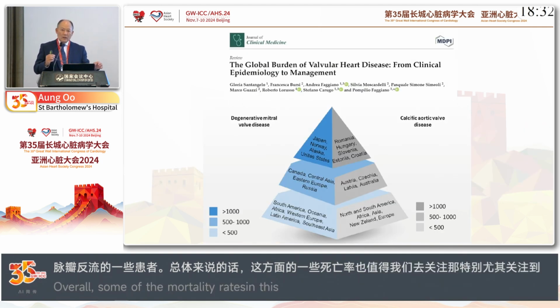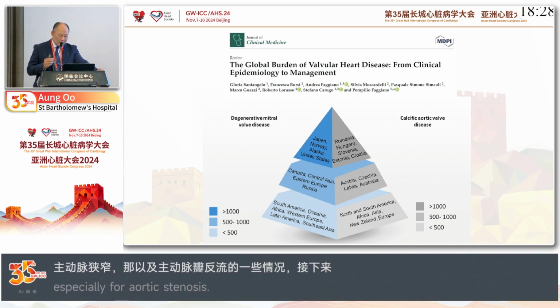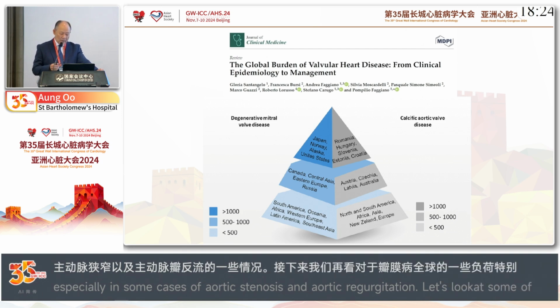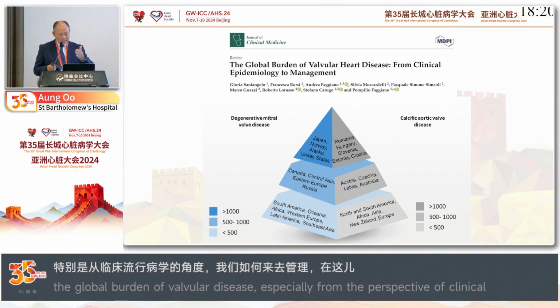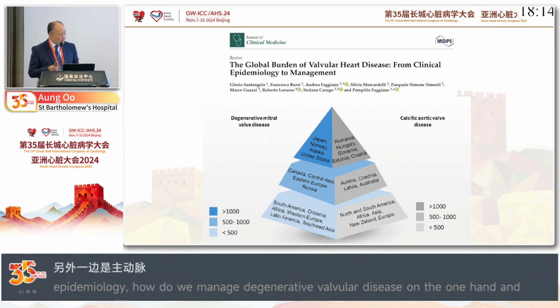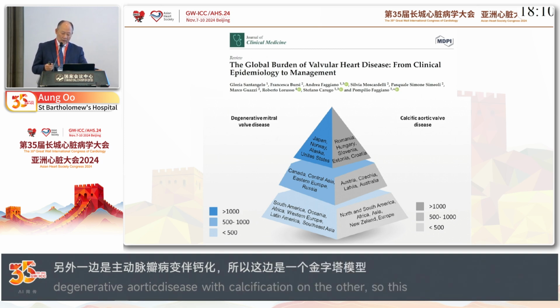And if you look at the global trend of the burden of valvular heart disease from the clinical epidemiology in terms of management, you can see on one side degenerative mitral valve disease, on the other side calcific aortic valve disease, and the prevalence, as you can see from the pyramid of the population affected over a period of time.